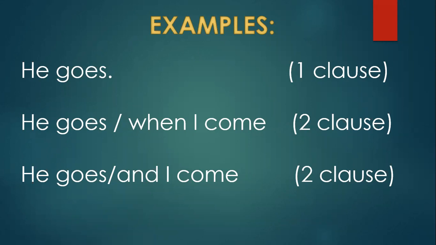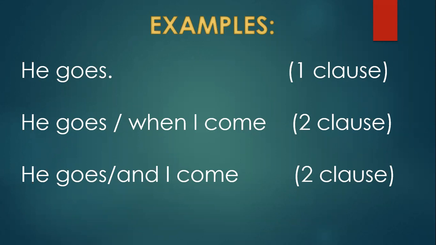So in this sentence, that is the second sentence, there are two clauses, one main clause and the second one is the subordinate clause. So there is a mixture of both main clause and subordinate clause. So this sentence is a complex sentence. What kind of a sentence is that? That sentence is a complex sentence.